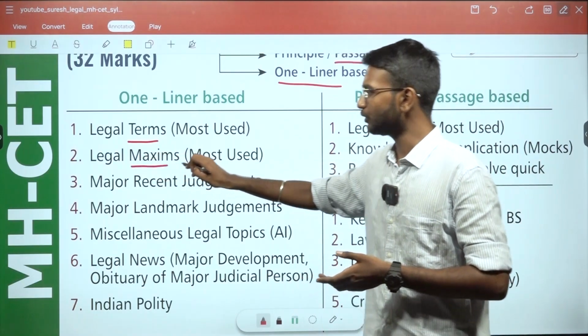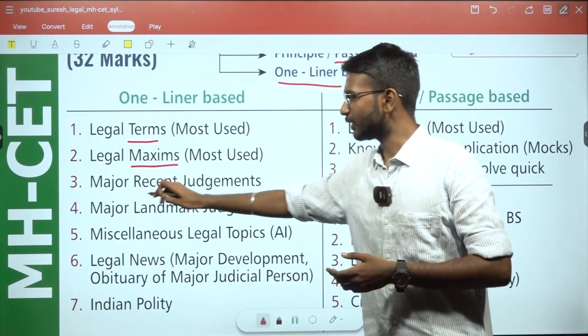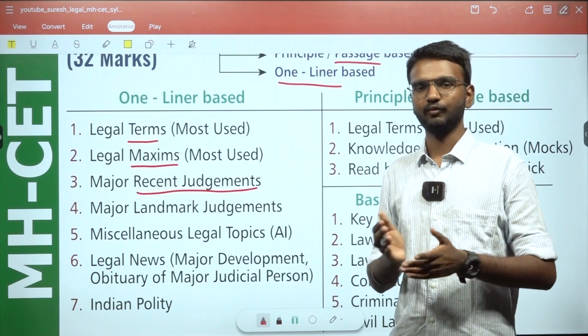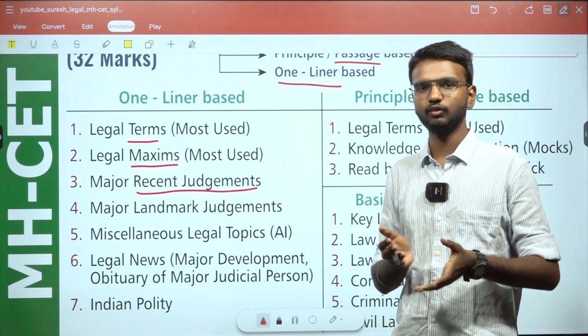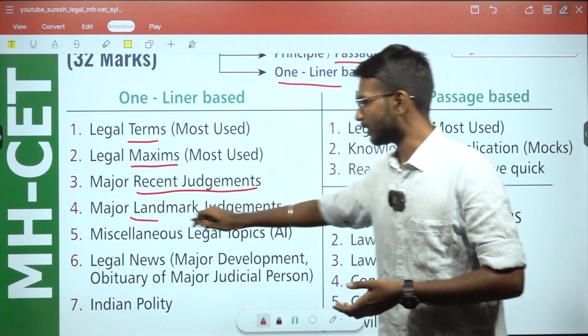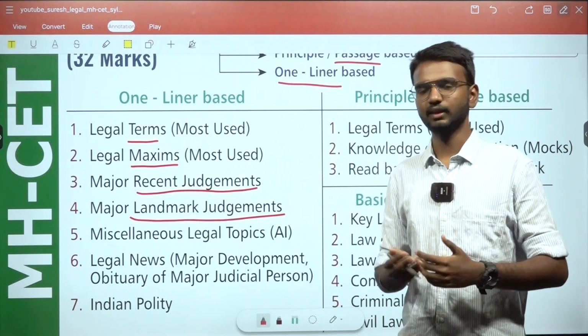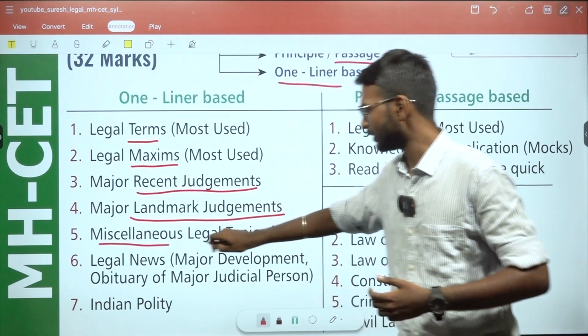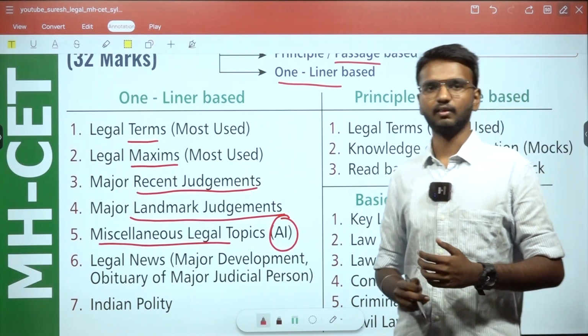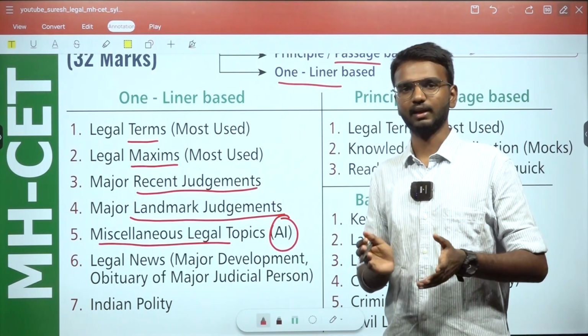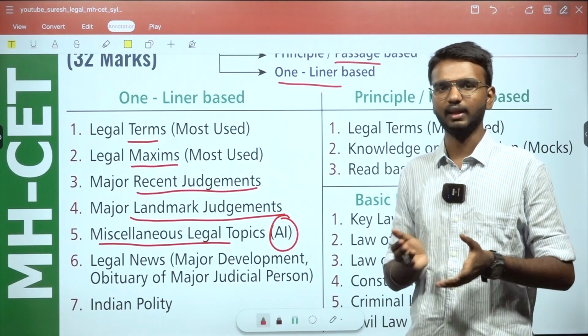Then some most used legal maxims, some recent major judgments from the last 3 to 4 months, and next landmark judgments, any 5 to 6. After that, miscellaneous legal topics like AI in the law field and cyber law, where you can have slight knowledge.